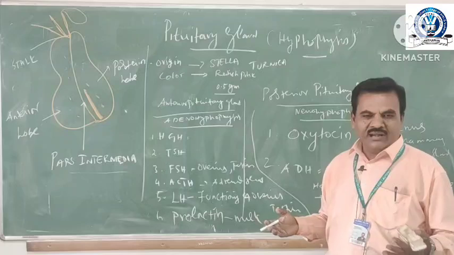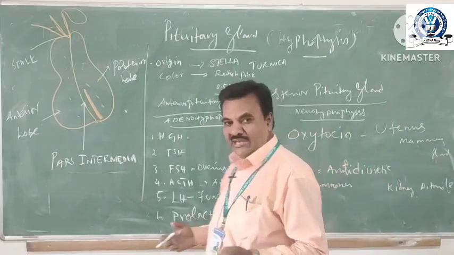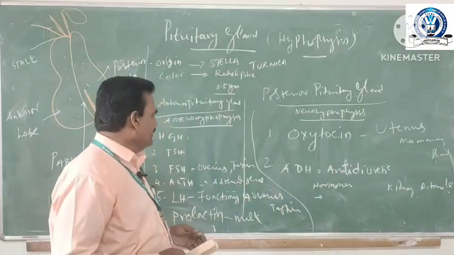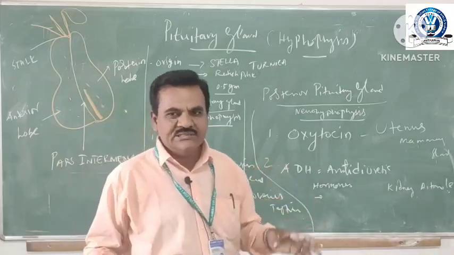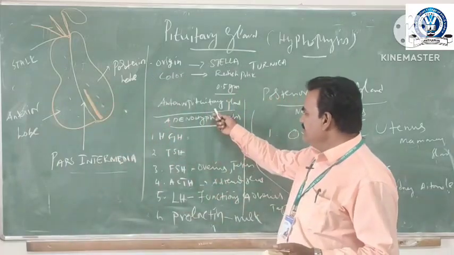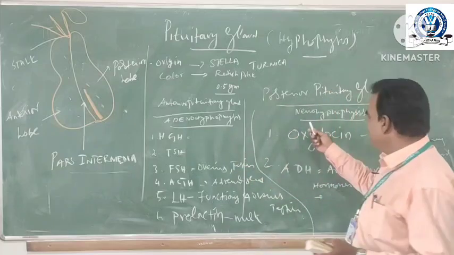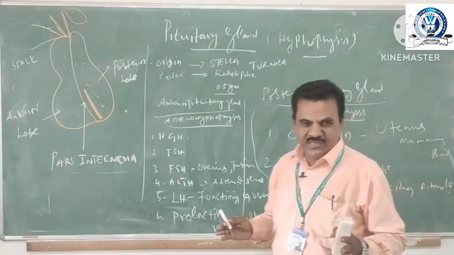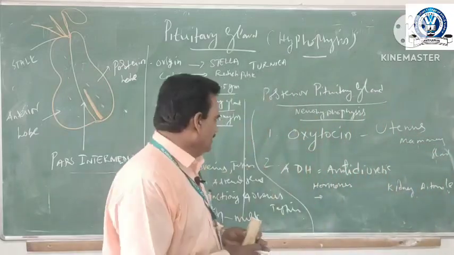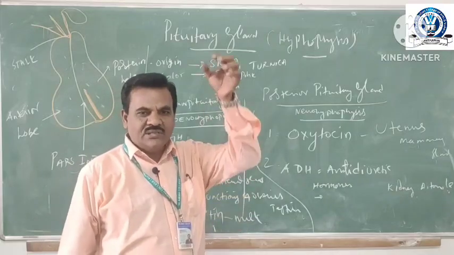Not only the thyroid and adrenal gland, it also controls all reproductive activities, the gonads, eggs, etc. So, it is divided into two regions: the anterior pituitary gland or adenohypophysis, and the posterior pituitary gland or neurohypophysis. The adenohypophysis secretes various hormones.